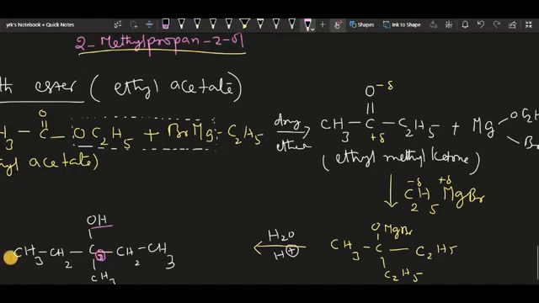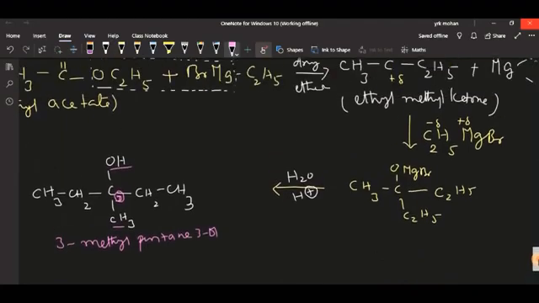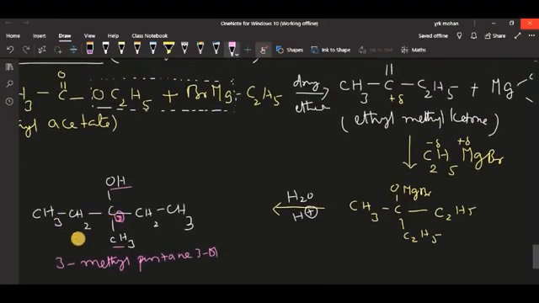So you can simply write the IUPAC name as 3-methyl pentan-3-ol. Let us observe. So this is what we got, 3-methyl pentan-3-ol.